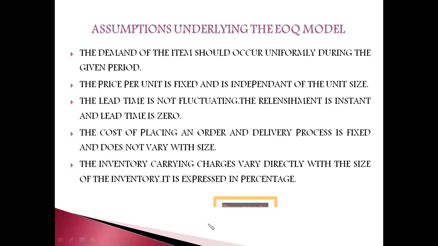But as per this assumption of EOQ, the lead time will be zero. Lead time zero means replenishment should be instant. If you place the order now, the replenishment should happen right now. Replenishment means the order should be fulfilled immediately. So the lead time is not fluctuating. That is the meaning.